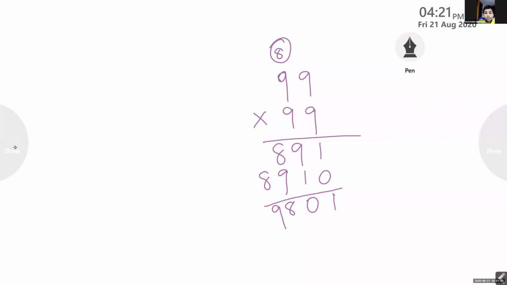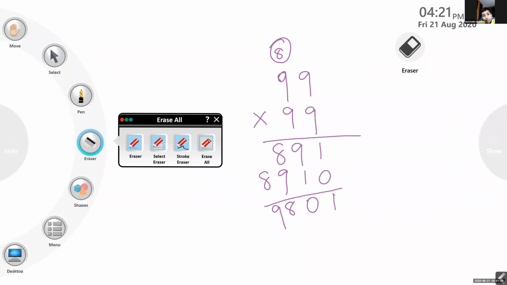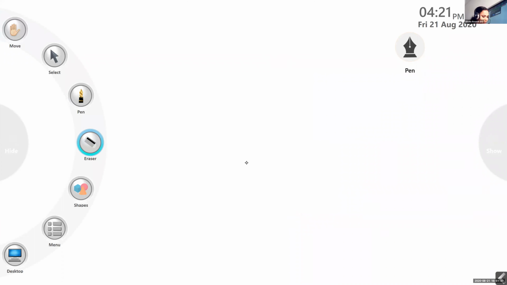We have to use distributive property. Children, please check here. Here we have 3,215 multiplied by 23.